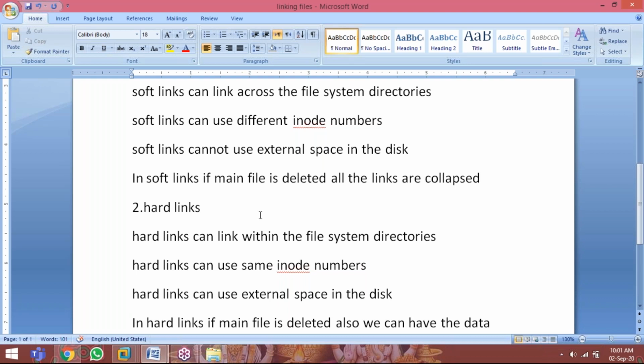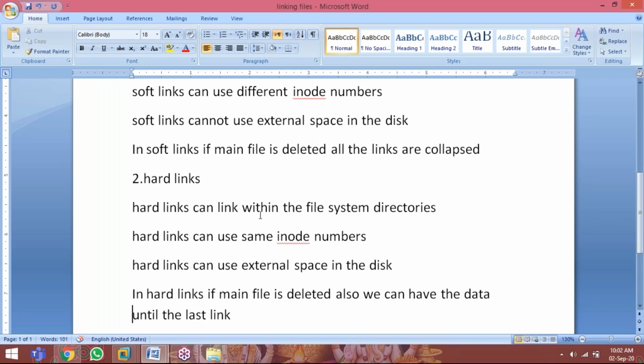Next, hard links can use external space in the disk. Already just now explained: soft links cannot use external space, but hard links can use external space. So if the file is 10 MB, if you link another one, again it will utilize 10 MB of space. In hard links, even if the main file is deleted, we can keep the data until the last link.